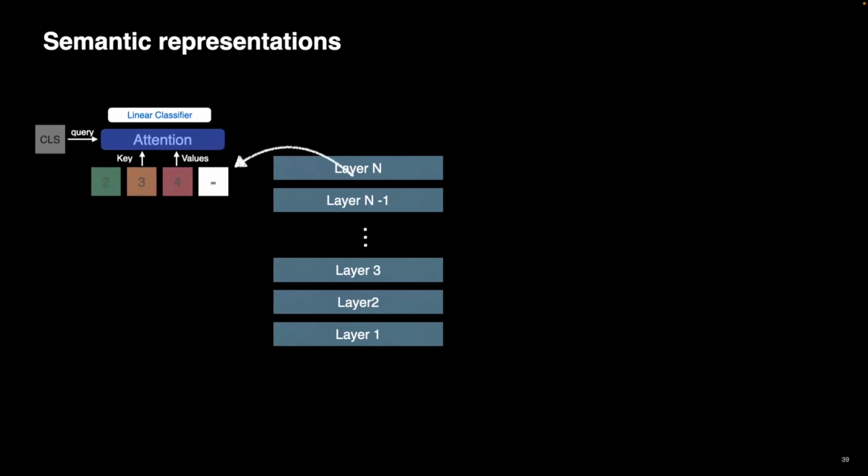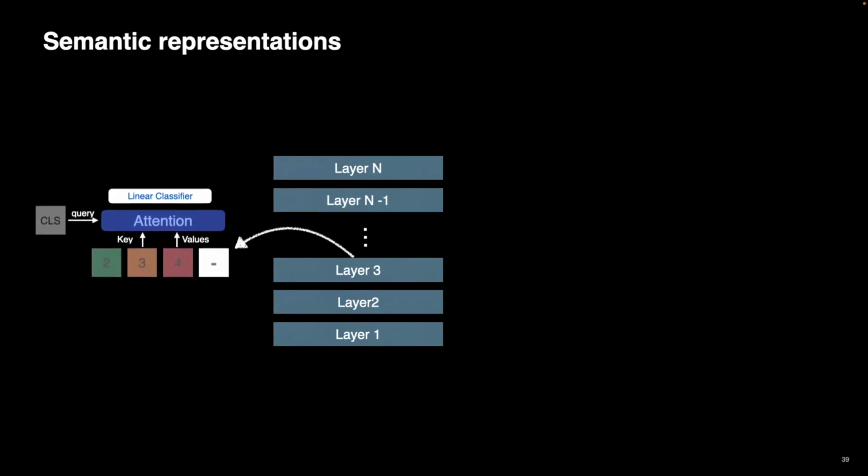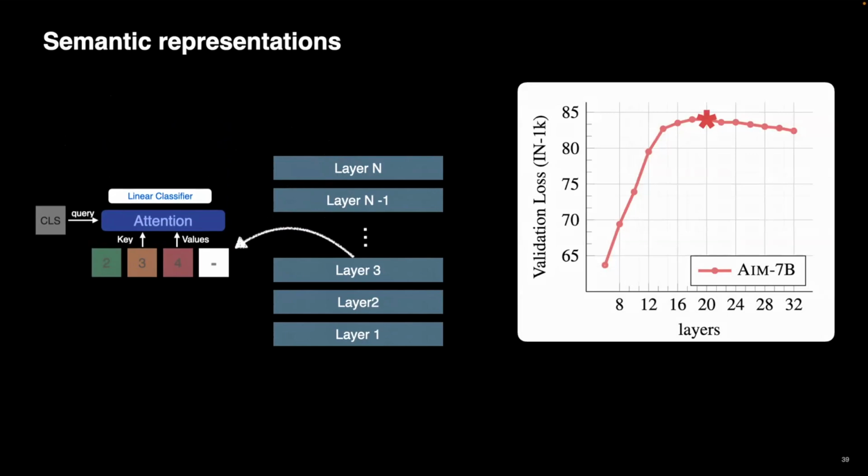So we actually try to see what happens if we do that attentive probe in different layers after pre-training. And what we find, which is kind of expected, is that the last layer is not the best. We don't see a very harsh drop in performance as we go deeper because of the MLP that we added. However, we still see the best performance roughly between half and 2/3 of the model depth.